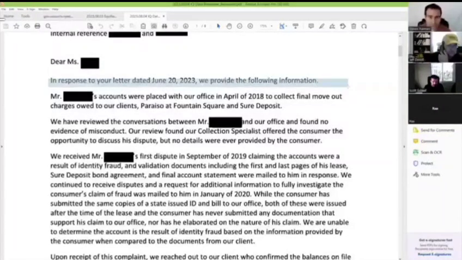In response to a letter dated June 20th, see, this is June. The most recent thing I've got is August. Mr. Customer's accounts were, and it says accounts, notice that they've got 2 accounts on one of the other bureaus, were placed with our office April of 2018.